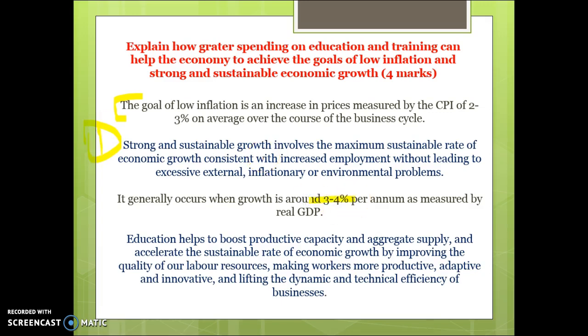Then you start to talk about what education will do. So education helps to boost the productive capacity and aggregate supply and help to ensure sustainable rates of economic growth. It helps to improve the quality of our labour resources. It makes our workers more productive. But more than that, it makes them more innovative and dynamically efficient for businesses. Try and be a bit more specific. Talk about the skills that they would generate.